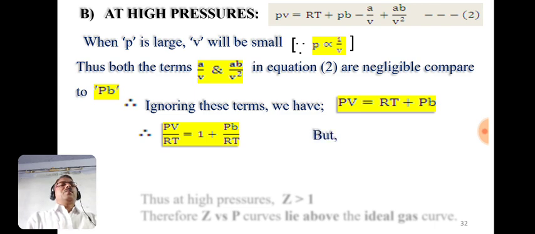But we know that PV/RT is equal to Z, the compressibility factor. So replacing PV/RT by Z, we have Z equals 1 plus Pb/RT.